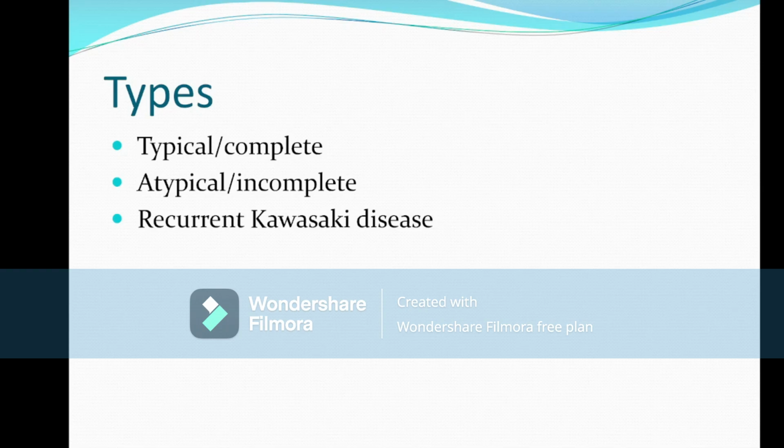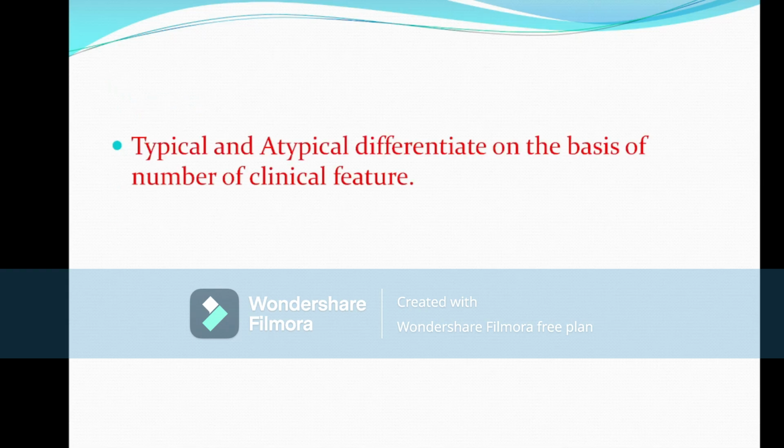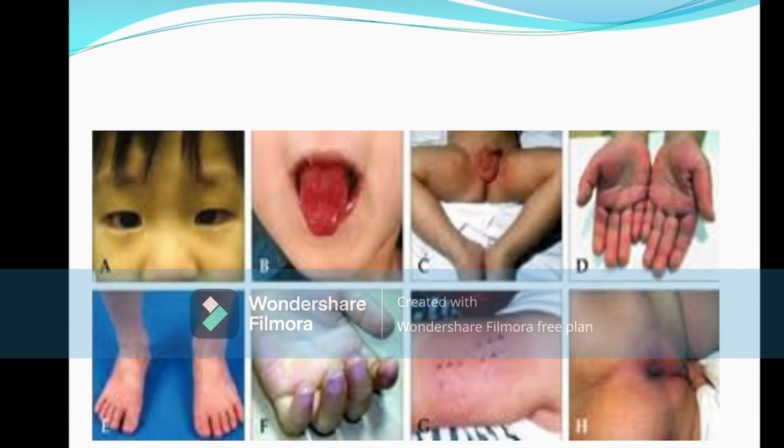One is typical or complete Kawasaki, one is atypical or incomplete Kawasaki, and one is recurrent Kawasaki disease. So, what is the definition? I will discuss later on. Now, typical and atypical is differentiated on the basis of number of clinical features. So, number of clinical features is the differentiating point between typical and atypical Kawasaki disease.